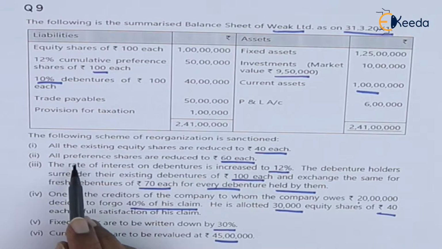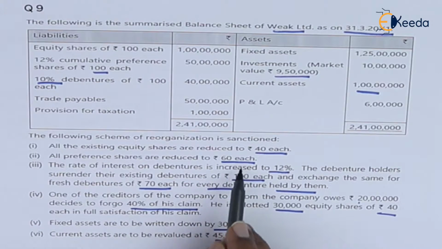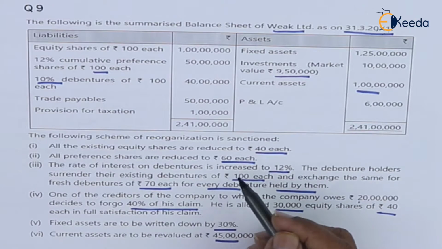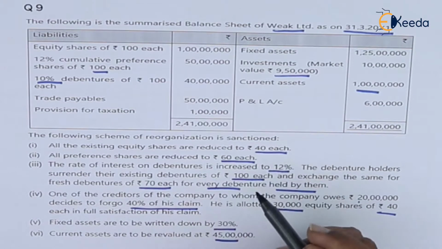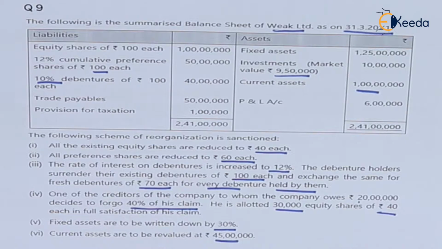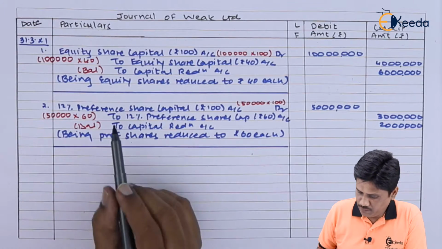Second information, all preference shares are reduced to rupees 60 each. Same like equity shares, you will record the entry. Old preference shares will be debited of rupees 100 each and new preference shares will be created with 60. Obviously 40 will be shifted to capital reduction account. Let's pass the entry. Friends, you can notice the entry.